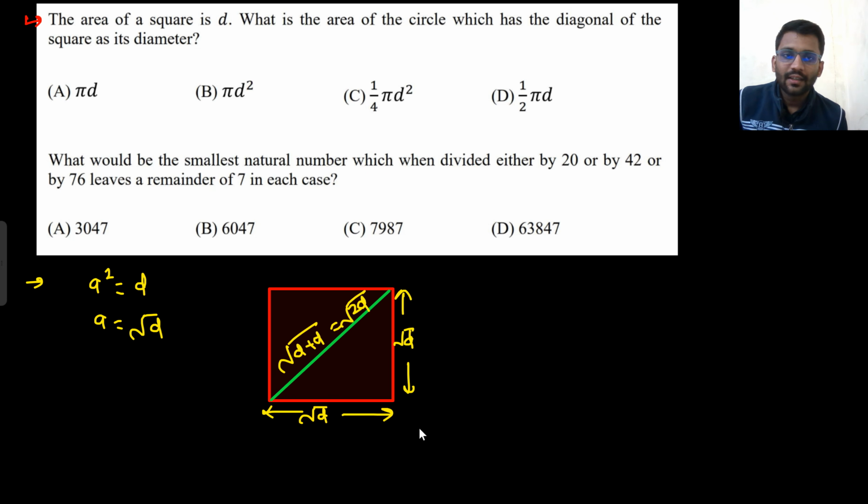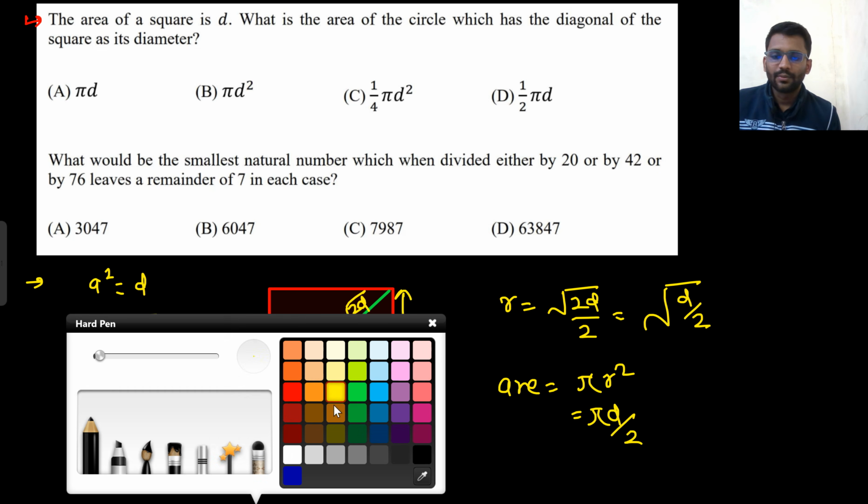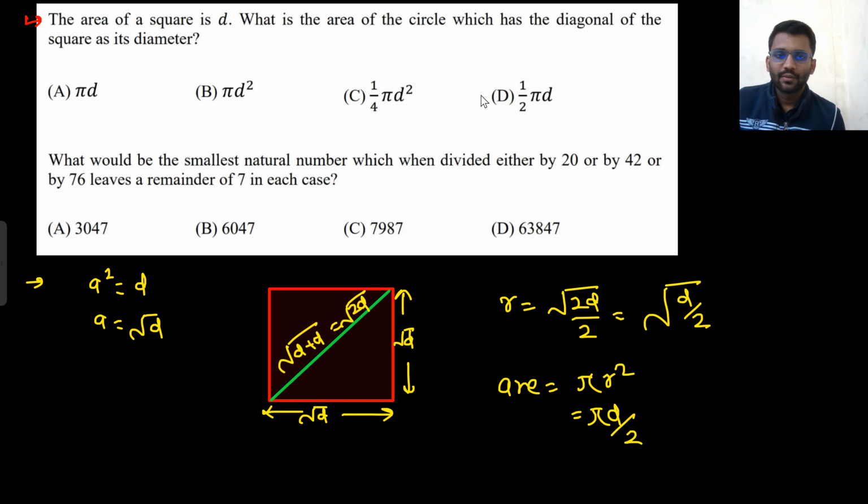And that is the diameter of the circle. So what will be the radius? Radius would be root 2D by 2, that would be root D by 2. So what will be the area? Area would be pi r squared. So it would be pi D by 2.